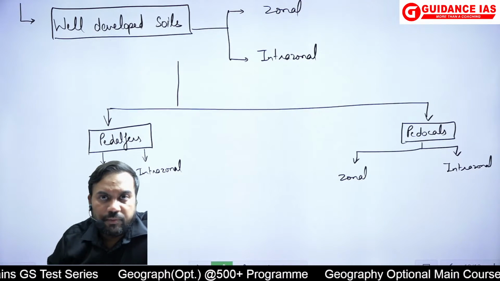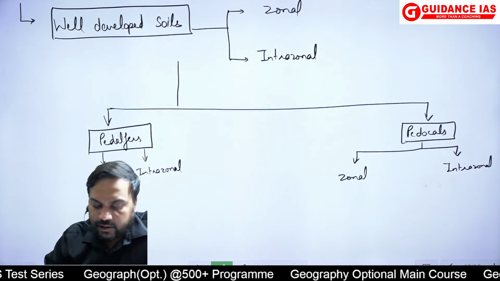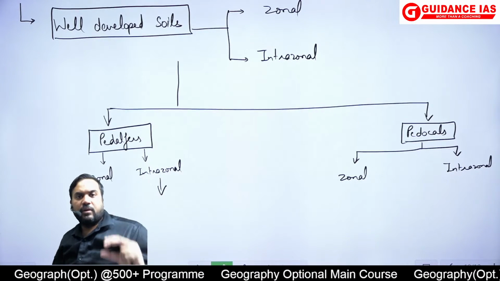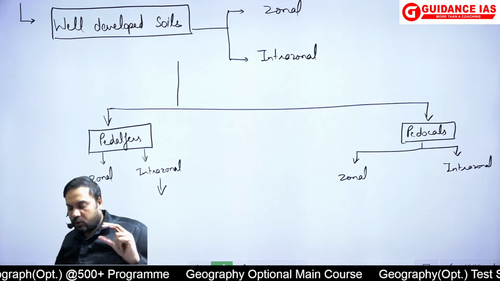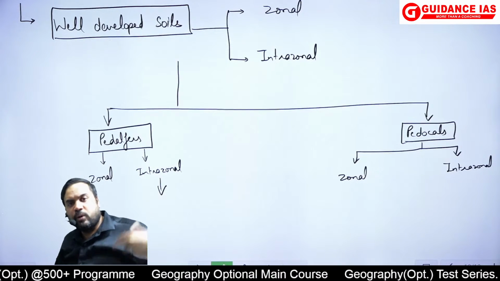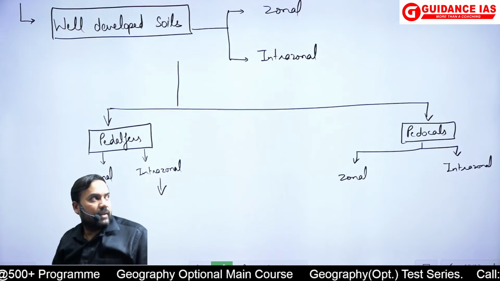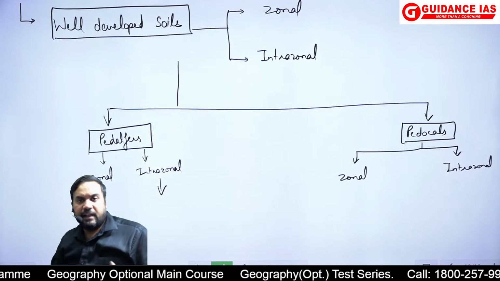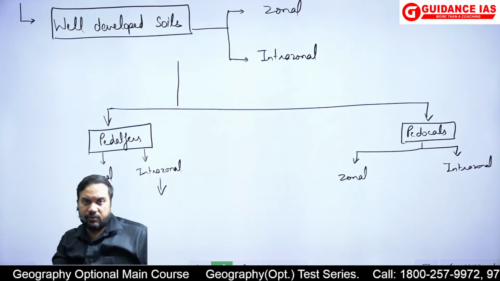ठीक है? अब इतना पता होना चाहिए कि जब हम फॉर एग्जाम्पल पेडाल्फर्स में जोनल की बात करते हैं तो उसमें क्या होता है, some of the soil horizons should be much more developed than the other. ठीक है? And as a result, what will happen, it will not be like the zonal soil profile.